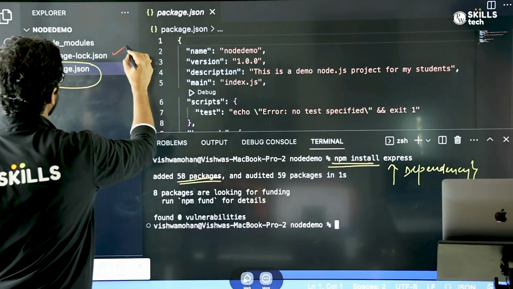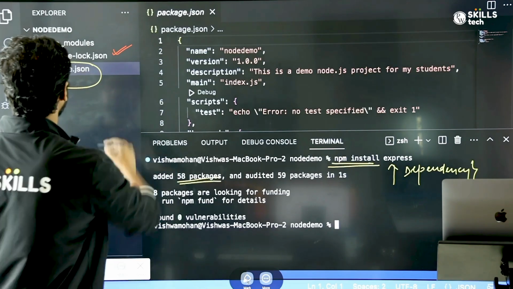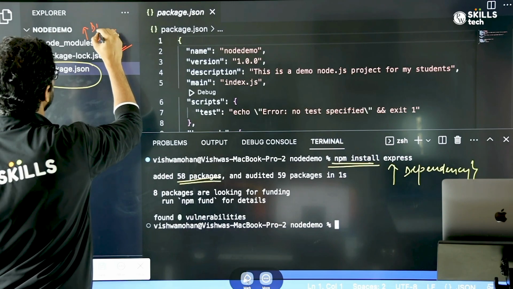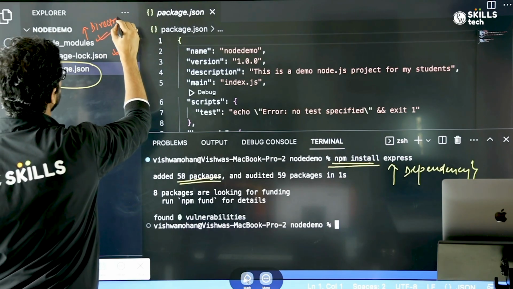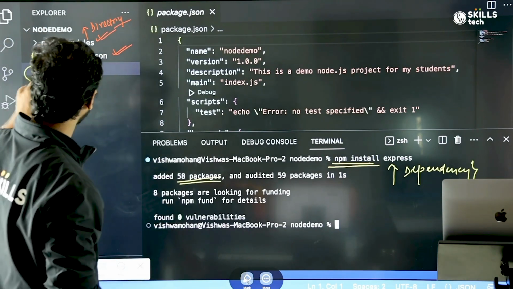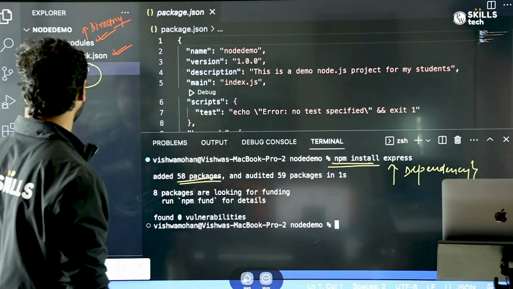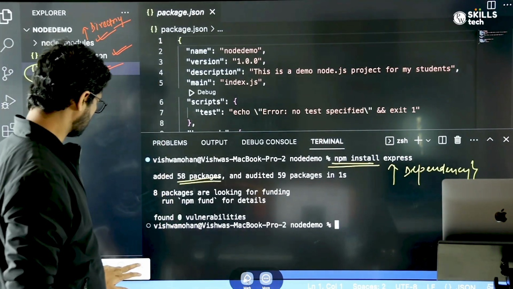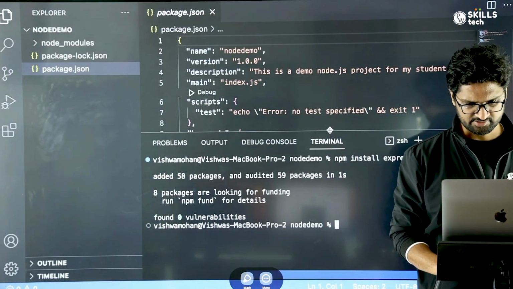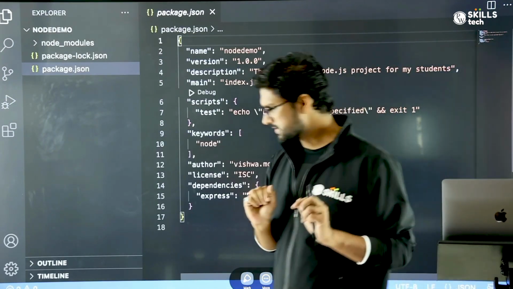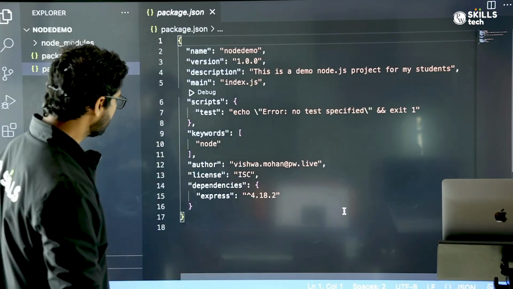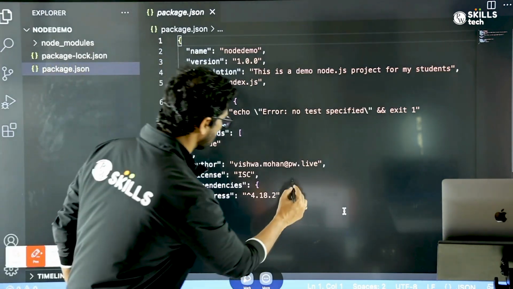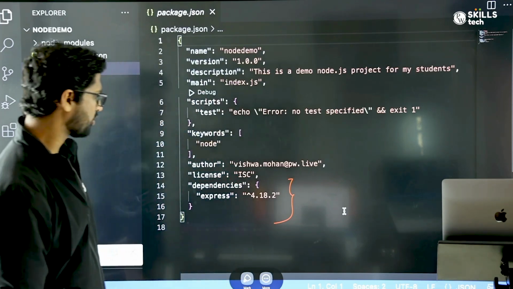I have this package-lock.json, and I also have something called node_modules. This is basically a directory that got created. This is not a file, this is a directory. We'll look at each of them in detail and understand what it is. First of all, let's understand what changes have happened in the package.json. So if I open the package.json now, let me minimize this. In the package.json itself, a new section got added. This is the new section of dependencies which has been added.